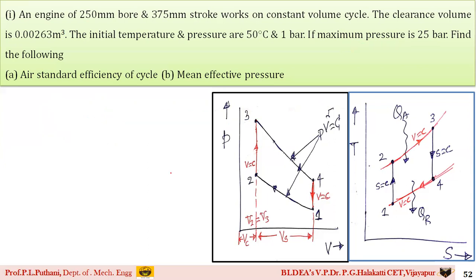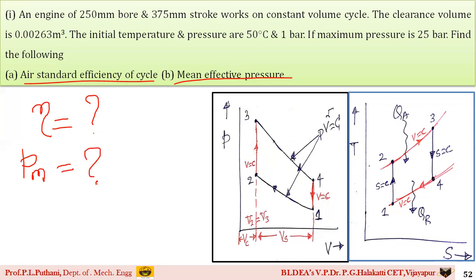Okay, so these are the things which are given for us in the problem. We need to find out the air standard efficiency of the cycle. Air standard efficiency is nothing but the thermal efficiency which you need to find out. Then he has asked us to find out the mean effective pressure. These are the two things which he has asked us to find out.